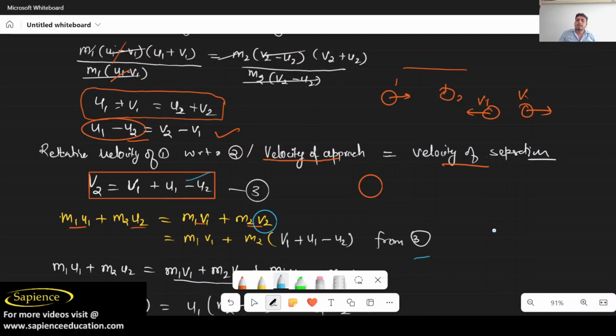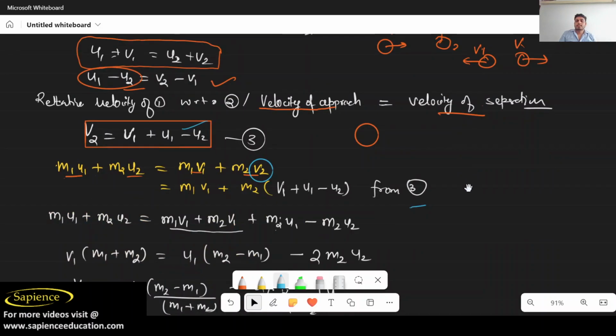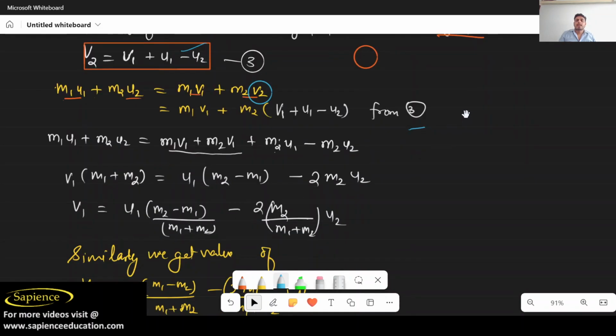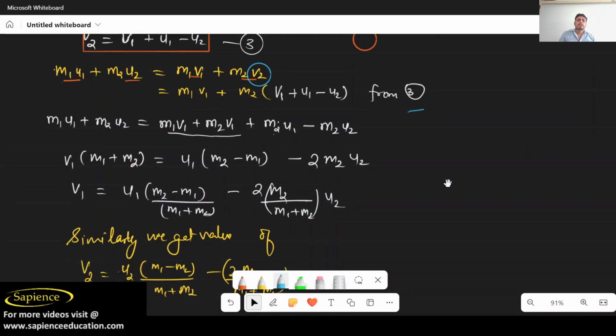After solving the equation, m1u1 + m2u2 = m1v1 + m2v2, in place of m2v2 it will become m1v1 + m2u1 − m2u2.